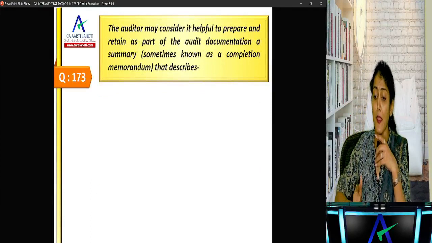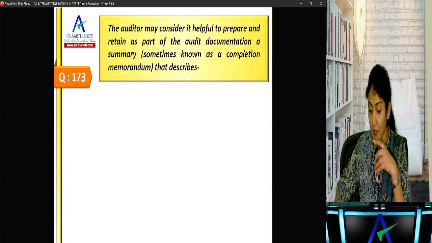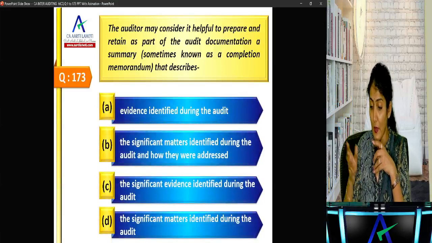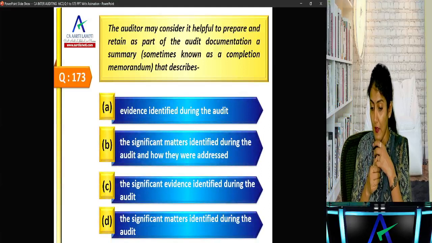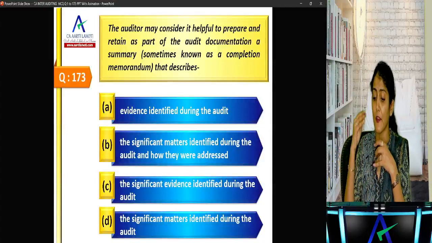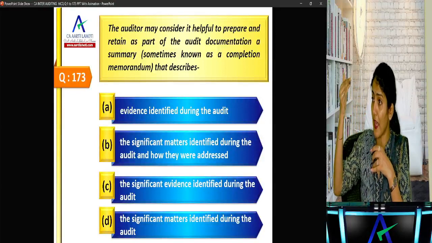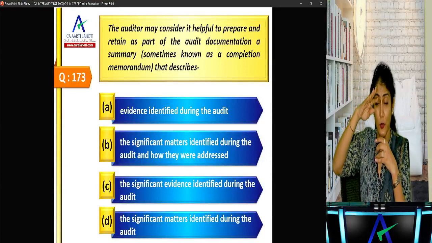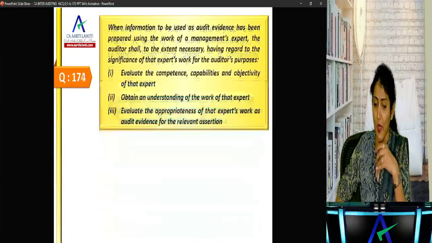The auditor may consider it helpful to prepare and retain as a part of audit documentation a summary, sometimes known as the completion memorandum, that describes the significant matters identified and how they were addressed. B, the significant matters identified and how they were addressed. What we discussed in SA 230, the audit completion memorandum, right?